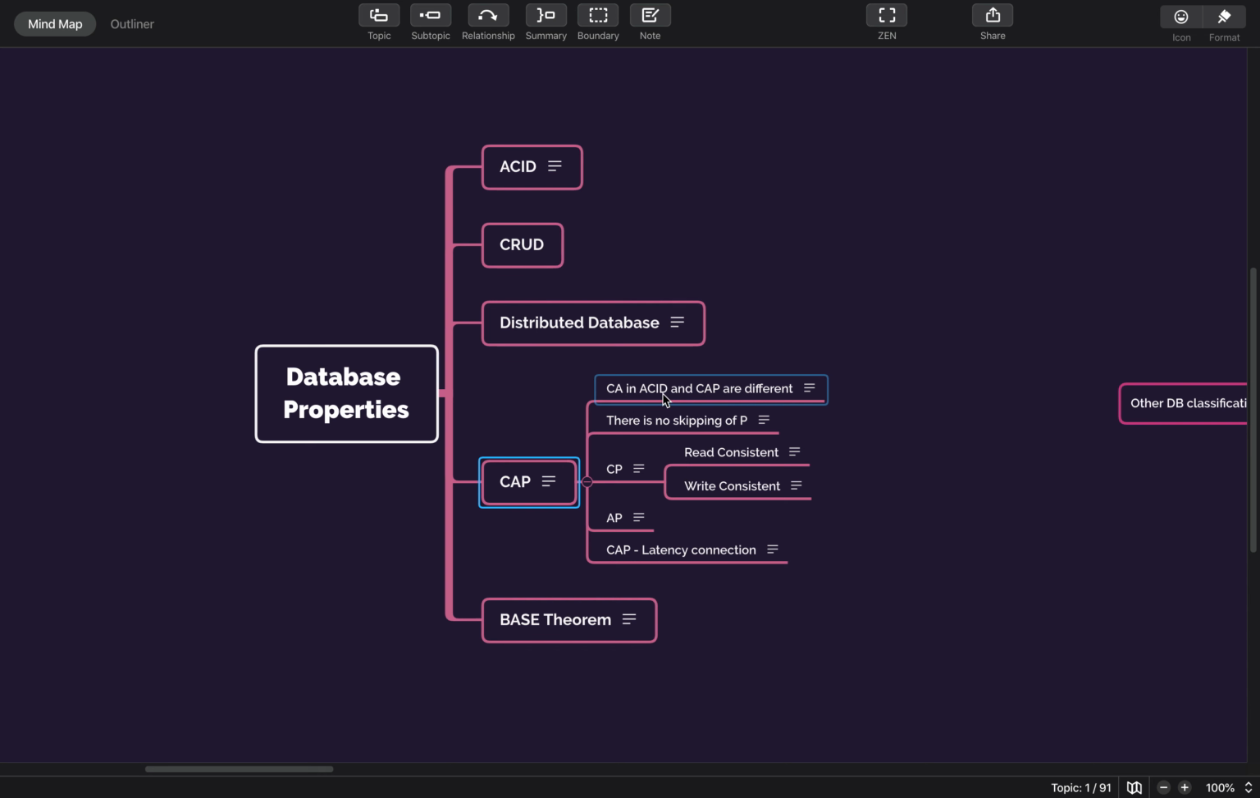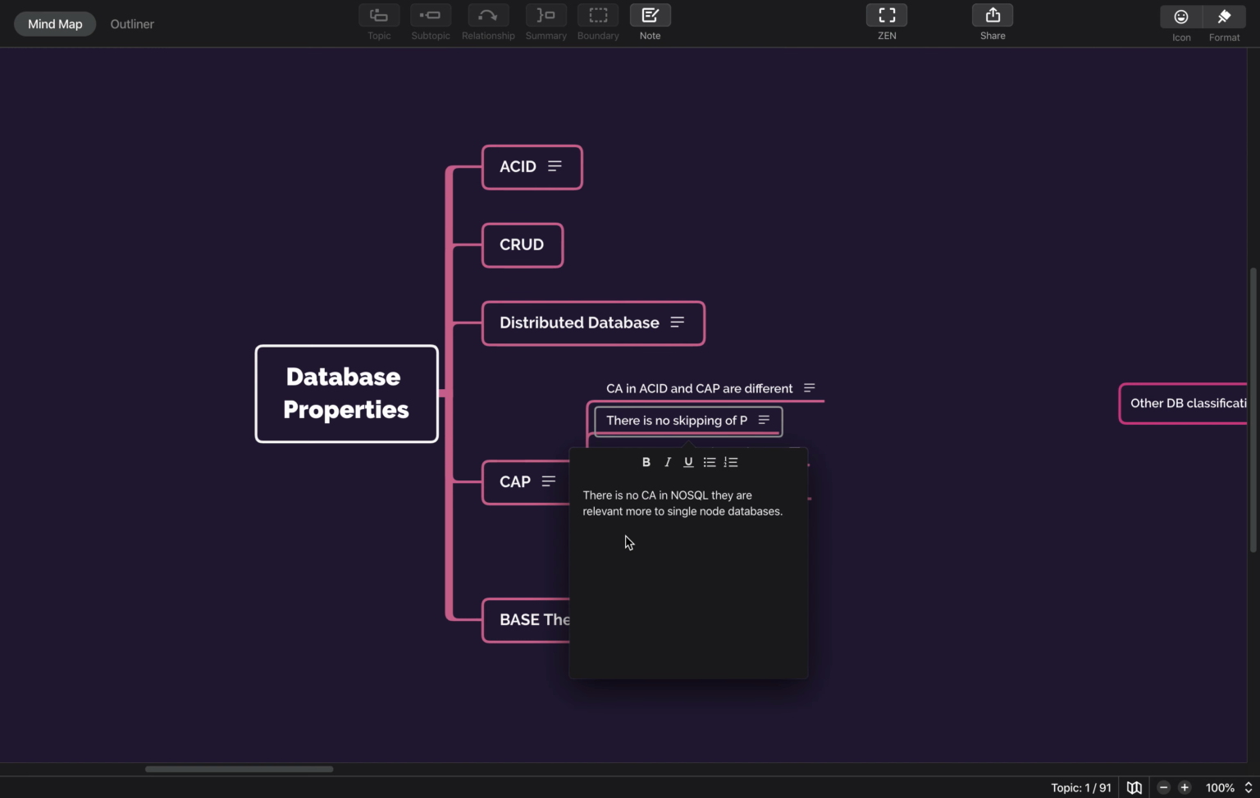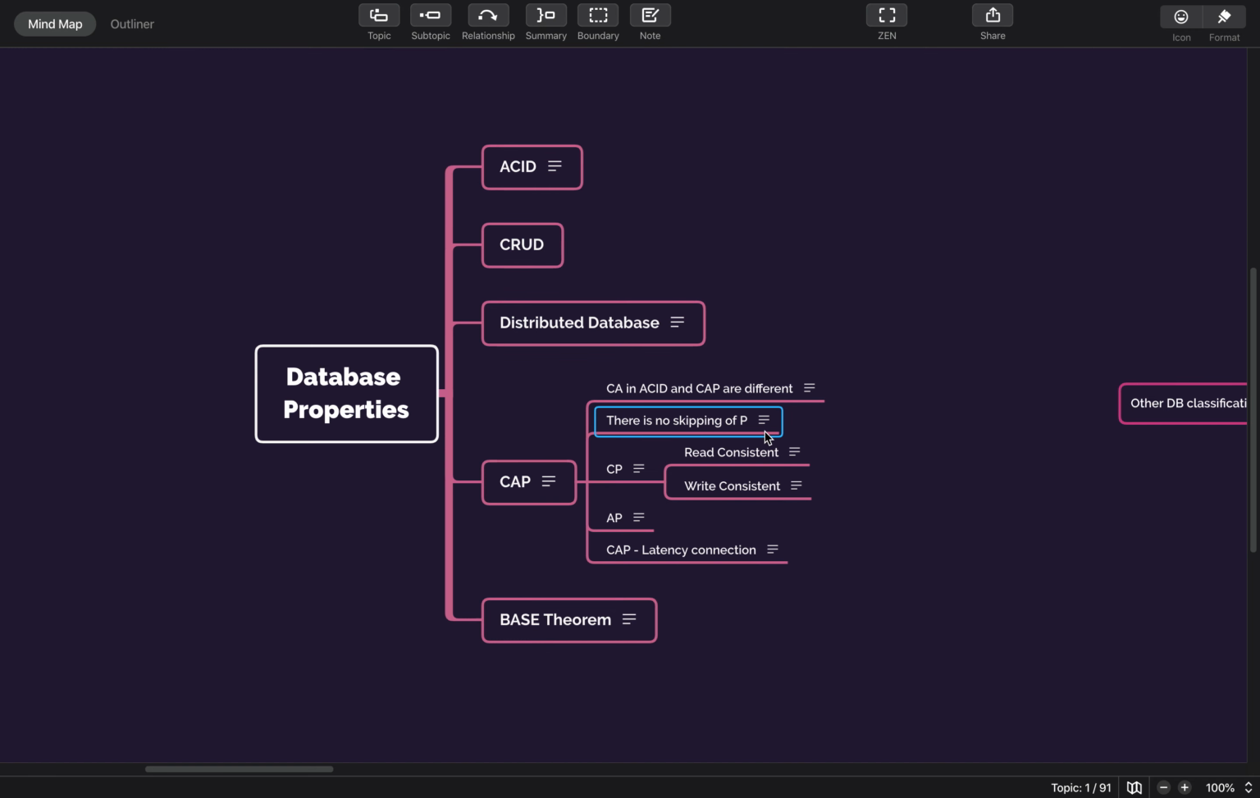And A for CAP is availability, and for ACID it is atomicity. So basically, whenever you are writing a particular piece of data, it should be atomic in nature, which means no one can interfere in that specific write. While here A is availability, so it is quite different. So this we need to take care of, and there is no skipping of P. Basically in NoSQL, as we said, we are taking a NoSQL database because it is horizontally scalable. So we cannot skip P.